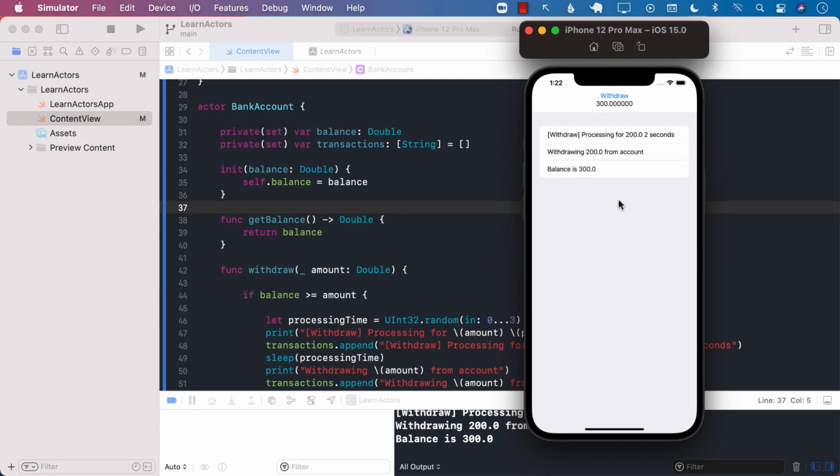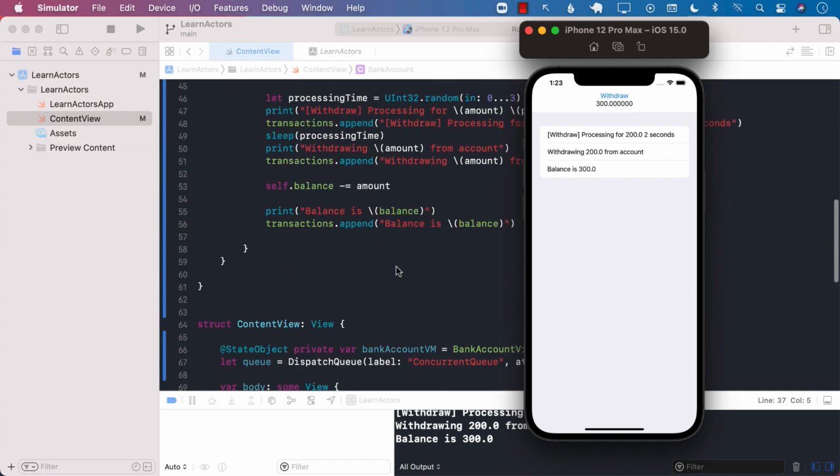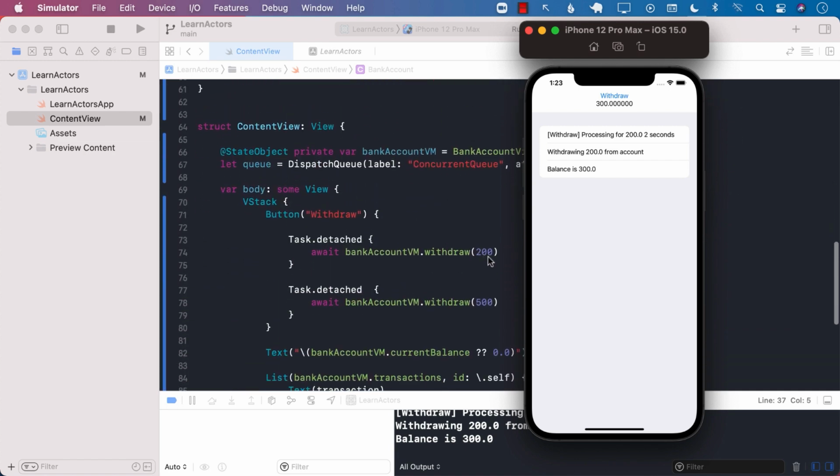If we perform the withdraw, you can see that since we were calling $200, that's the first withdraw, so 500 minus 200 is 300, and we ended up with 300 as the balance. So it didn't really go into minus 200 or some sort of a negative balance.